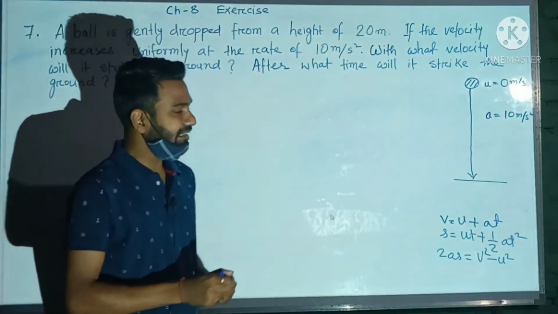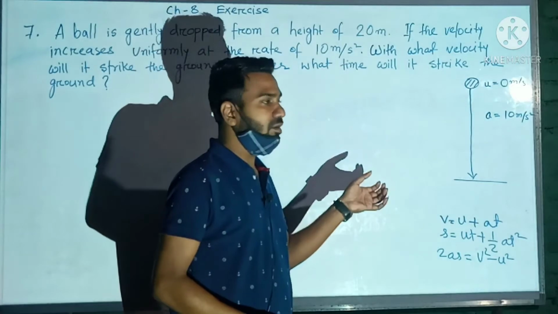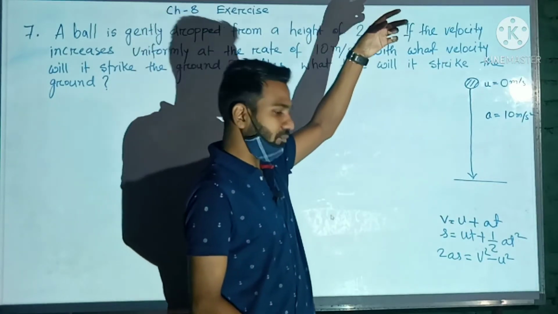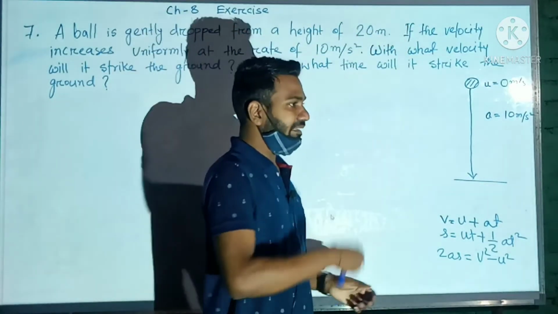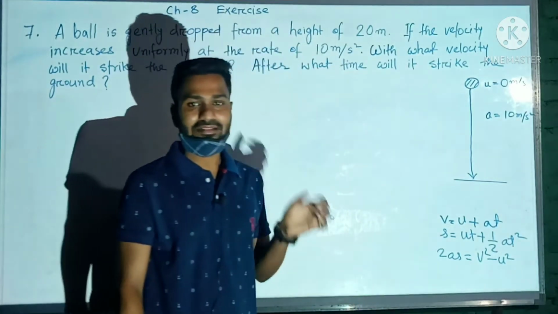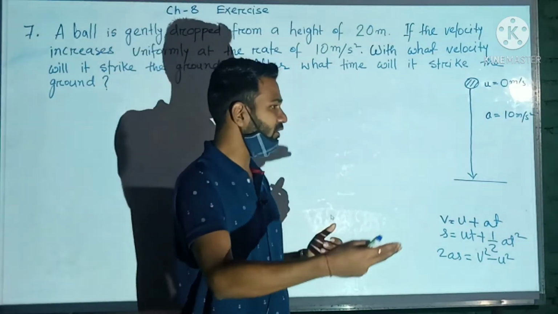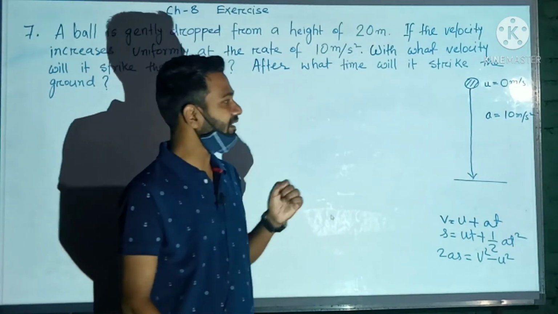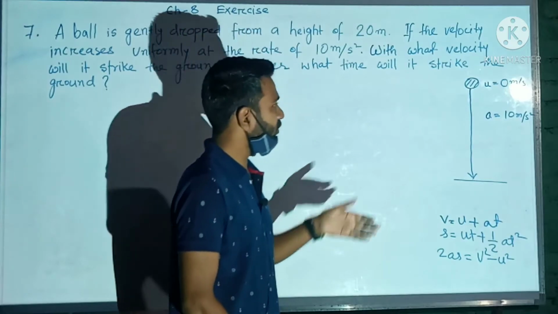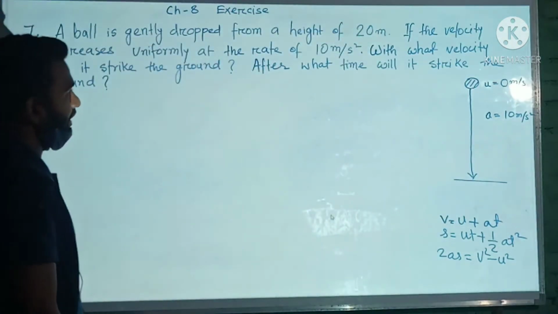Okay. Here will our acceleration be negative or positive? Here our acceleration will be positive, because when we drop an object from above, the velocity will continuously increase. When velocity increases, the acceleration is positive, and if the velocity keeps decreasing gradually, the acceleration is negative. So our acceleration will be 10 meter per second square.